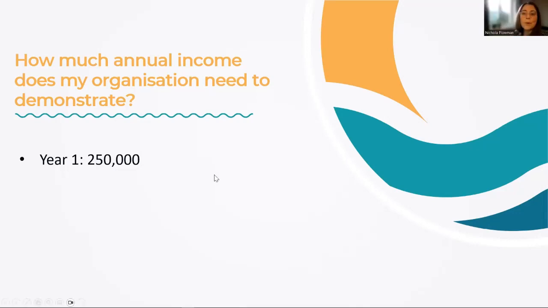Yeah, so it's very important to think about how much you're going to spend each year of your project. For this example, it's 1 year, so very easy to work out. But if you're splitting your project between 3 years, and you might be spending most of your budget in year 2, then you should use that amount to work out your annual income needs.